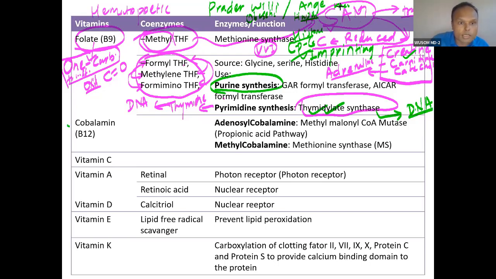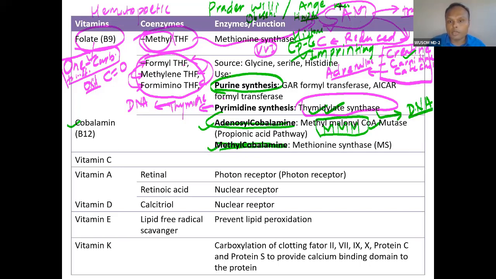Now, cobalamin. There are two types of cobalamin in our body: one is adenosylcobalamin, the second is methylcobalamin. These two forms of cobalamin are active in our body. Adenosylcobalamin is present in the enzyme methylmalonyl coenzyme A mutase, and I have talked about this enzyme at least two to three times. This is part of the propionic acid pathway. Actually, remember adenosylcobalamin.